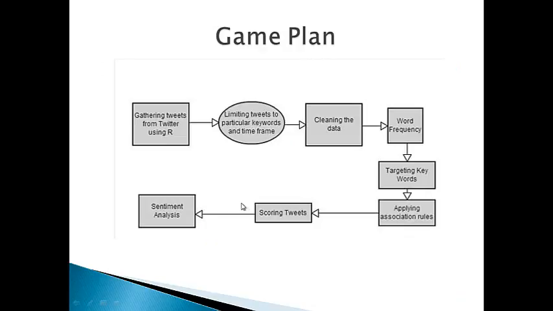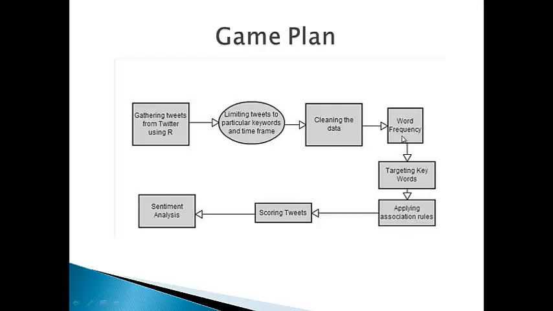Now let me present you an overview of our project. We are going to start with gathering tweets from Twitter for our data. The tweets are going to be on the subjects Black Friday, Cyber Monday, sale and deal. Once we get the data, the next step would be cleaning the data, forming the corpus and term document matrices.